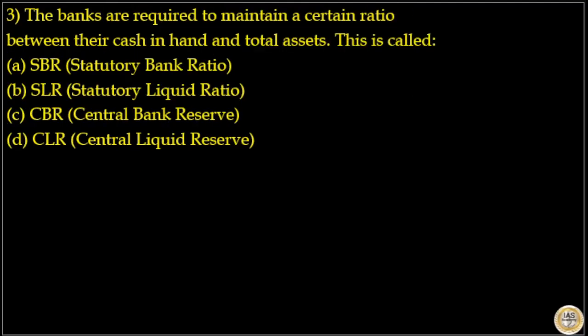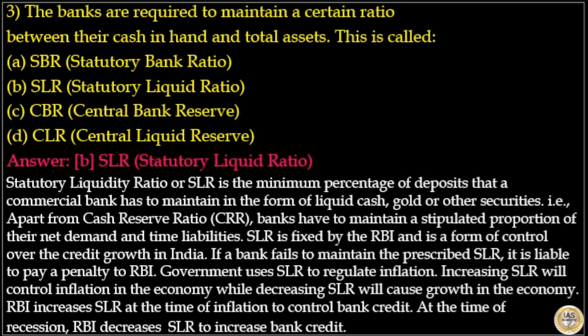Next is, the banks are required to maintain a certain ratio between their cash in hand and total assets. This is called, options are SBR, SLR, CBR and CLR. Here answer to this question is option D, SLR, that is statutory liquid ratio.